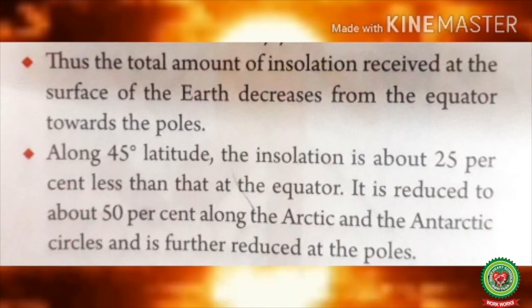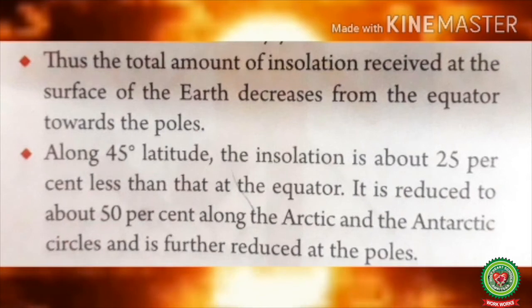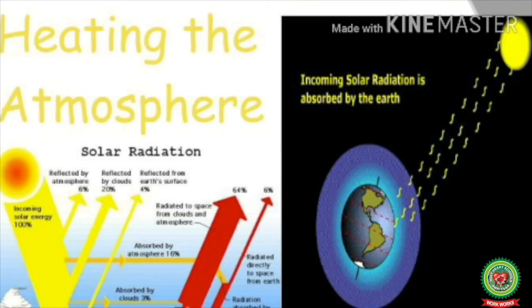Along 45-degree latitude, the insolation is about 25% less than that of the equator. It is reduced to about 50% along the Arctic and Antarctic circle and is further reduced at the poles. This is all because of the inclination of the sun rays. Now next we are starting with the heating of the atmosphere.